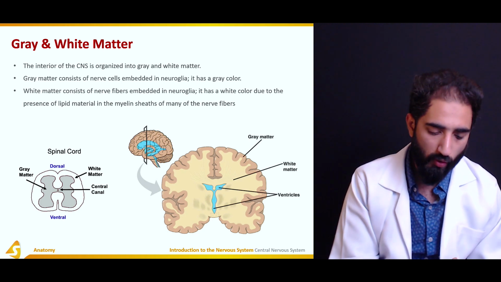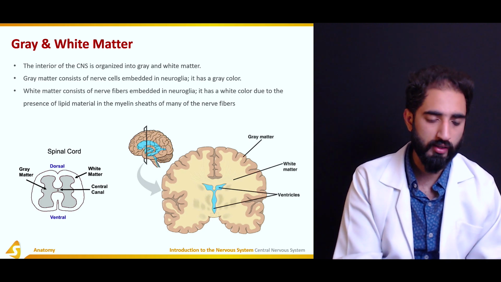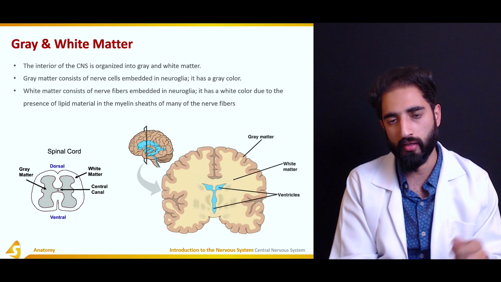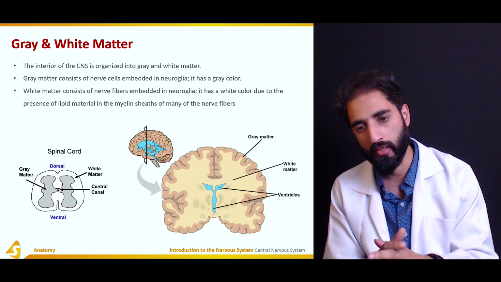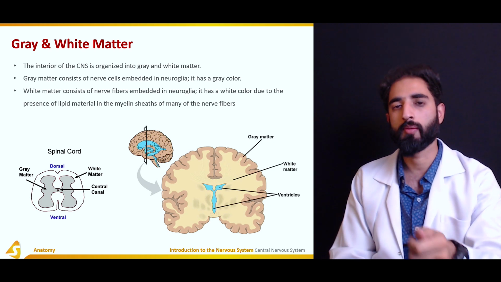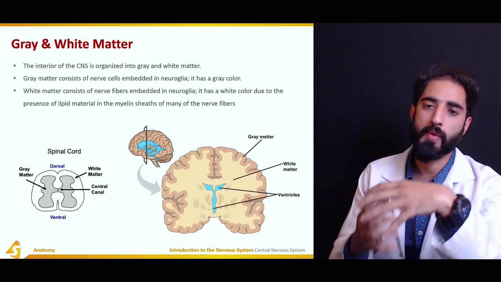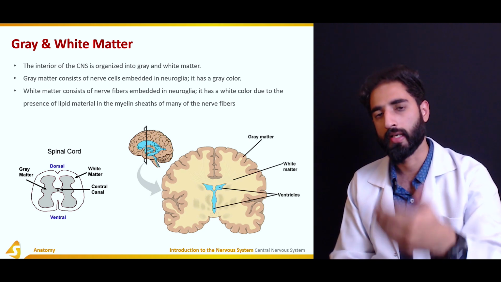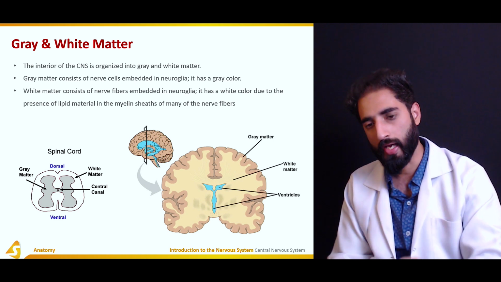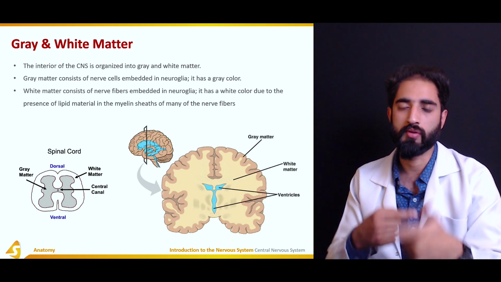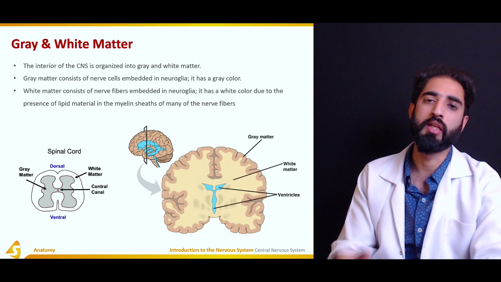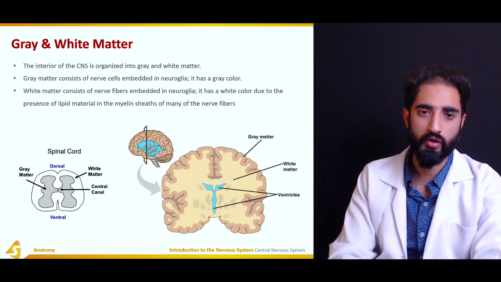So the cell bodies, whenever they are clustered together, give a gray color, but when the fibers are clustered together, they give a white appearance because of that myelin sheath, that adipose or fat covering around the axons or the processes.